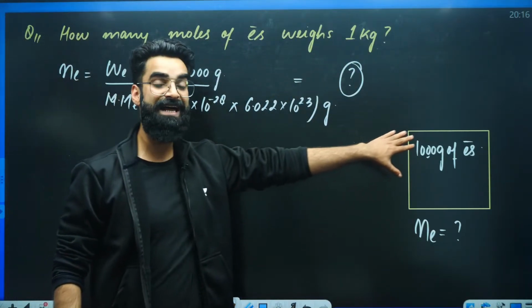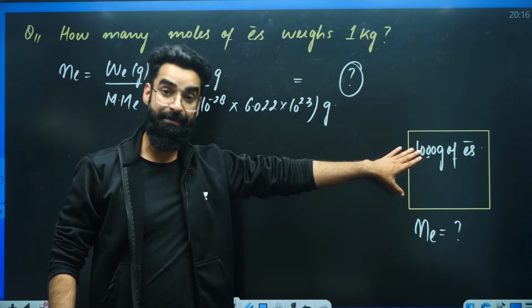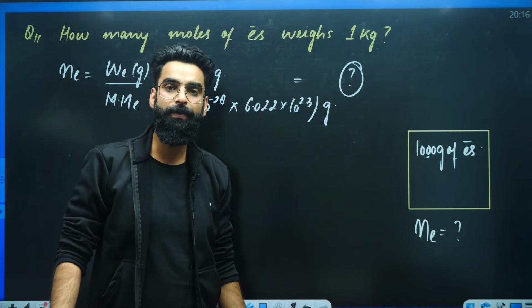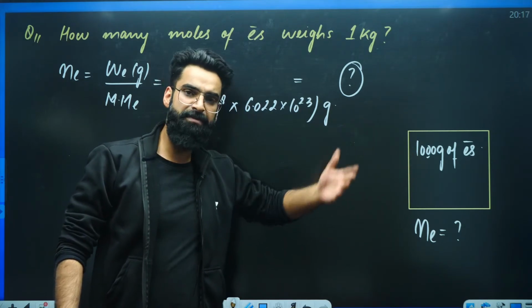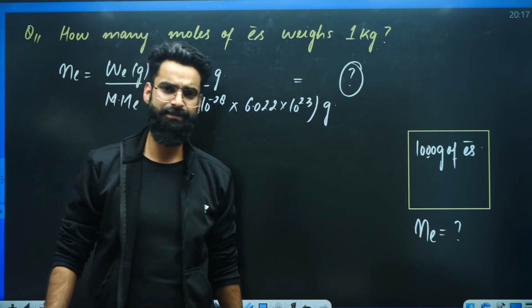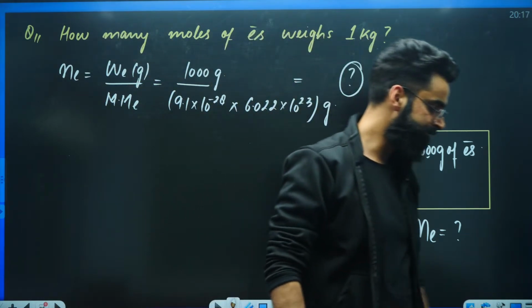You were given 1000 grams of electrons in the container. And I was asking you, how many moles of electrons are there in the container? What did you do? Given mass of electron, divide by molar mass of electron. What is molar mass of electron? Mass of 1 electron multiplied by Avogadro's number. That is the molar mass of electron, right?